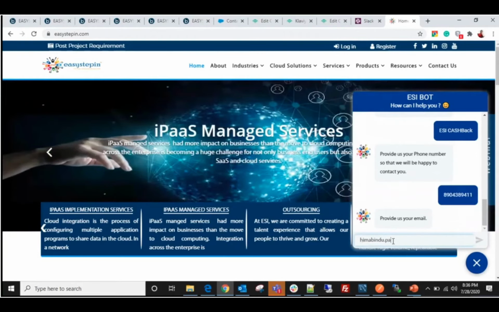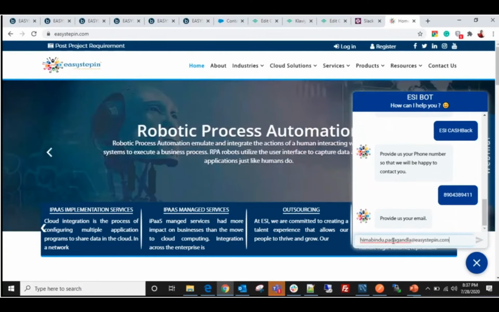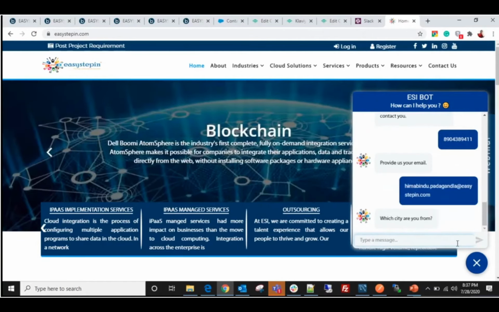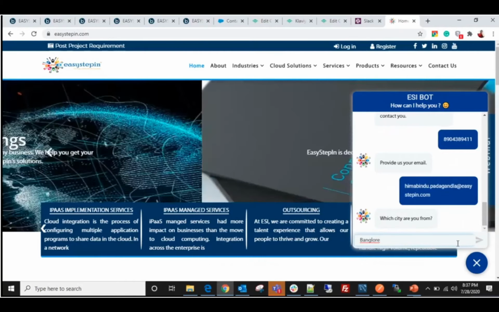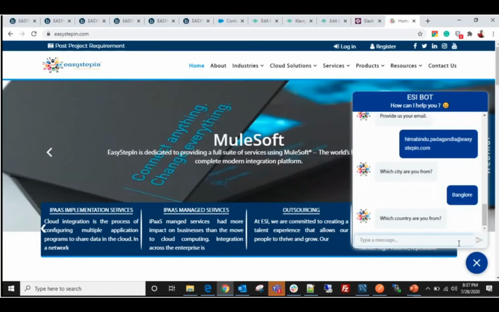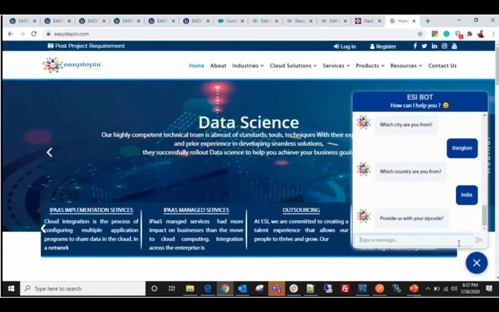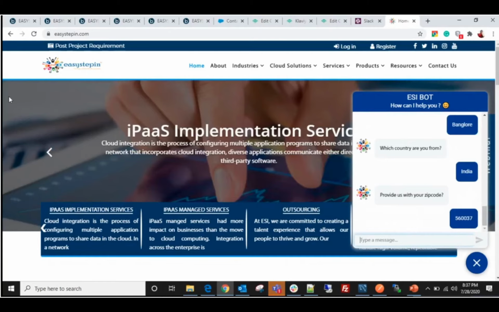Now I am going to provide my email ID, which I have already created. Let me cross verify it, because the email ID is helpful for me to communicate with the Easy Stepping people. Then the bot requested me to provide my city, so I have given my city. Country was requested next, so I have provided my country details, and it is asking me to provide a zip code, so I have given my zip code here.